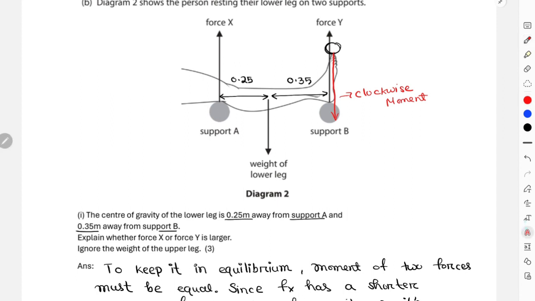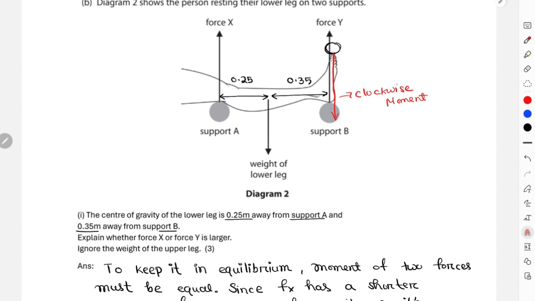And then again, I'll consider taking the moment from the center of gravity, where the weight of the lower leg is acting. For this case, now as I have moved a much bigger weight onto support B, obviously on support B now we have a downward force, but on support A we do not have any downward forces. There could be a chance that this leg will almost tilt on the center of gravity and will not be connected to support A anymore. That is not the case, but this could be one of the cases.